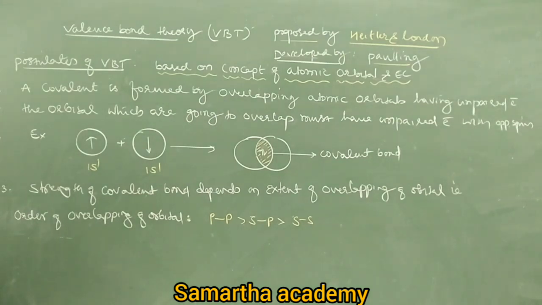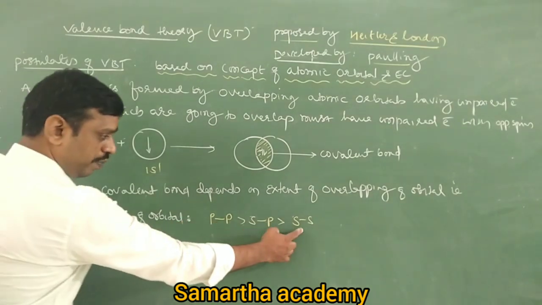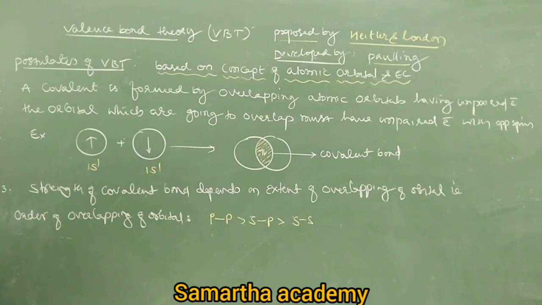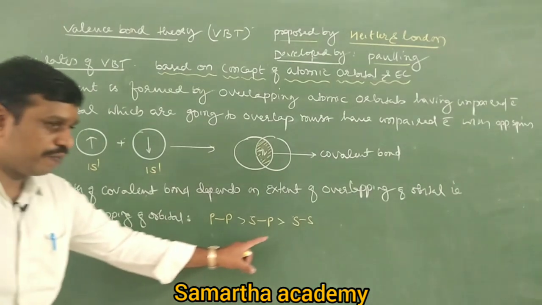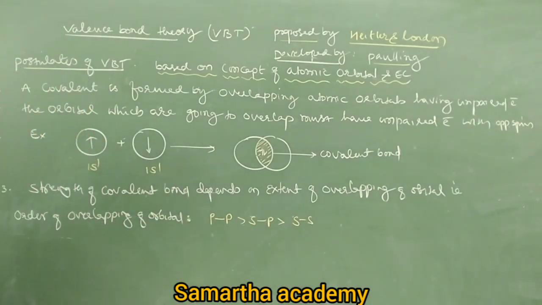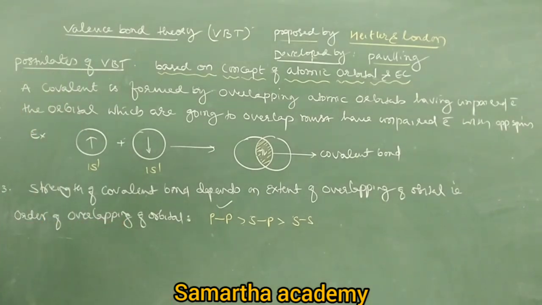Now the question is like this: a sigma bond is formed by SS overlapping, SP overlapping, PP overlapping. Which is the stronger sigma bond? A covalent bond is formed by these three overlappings, SS, SP and PP. Which covalent bond is stronger? Obviously PP, because in case of PP bond, the extent of overlapping is maximum. There is a maximum portion of overlap.